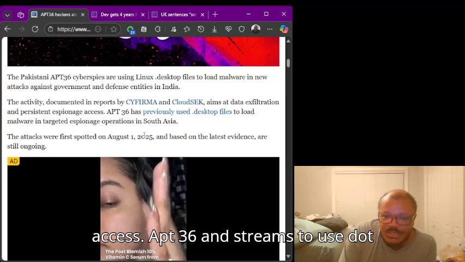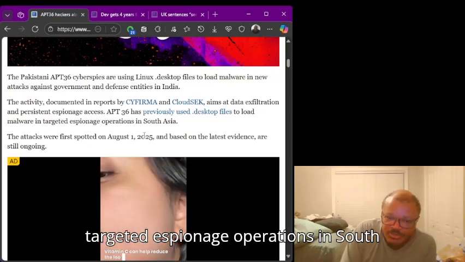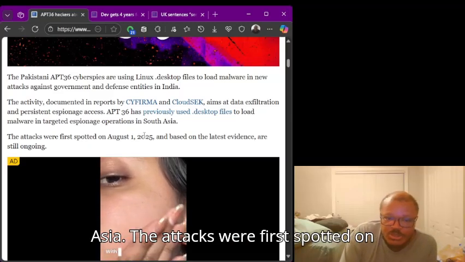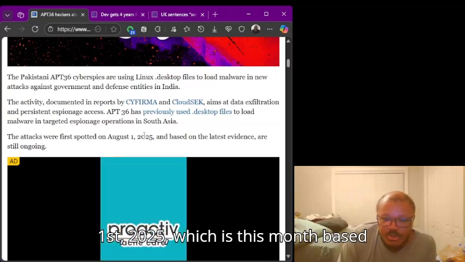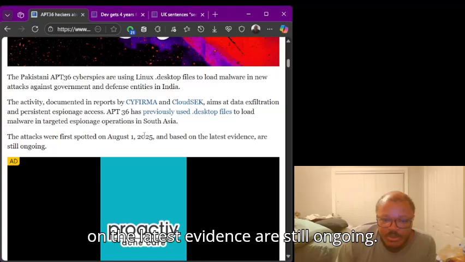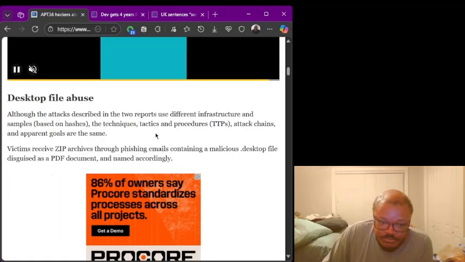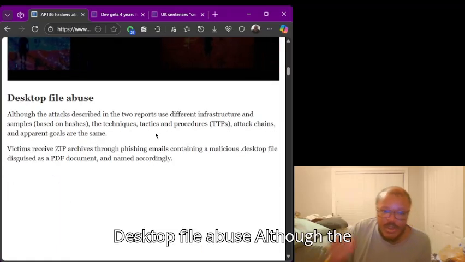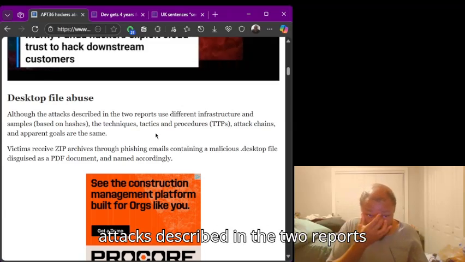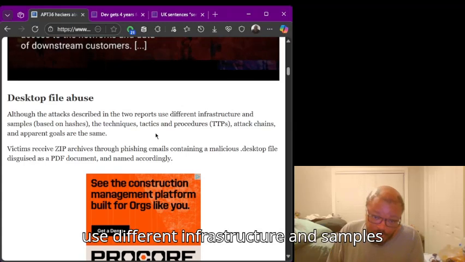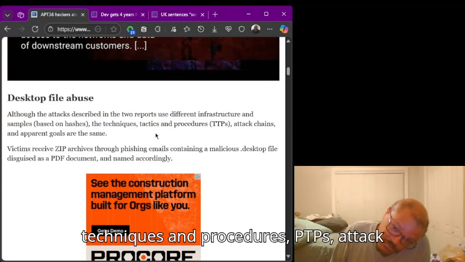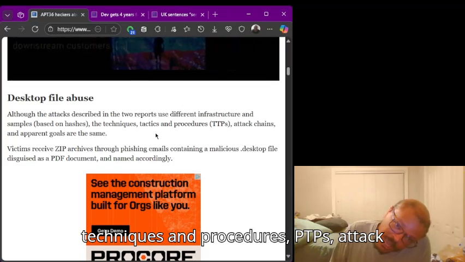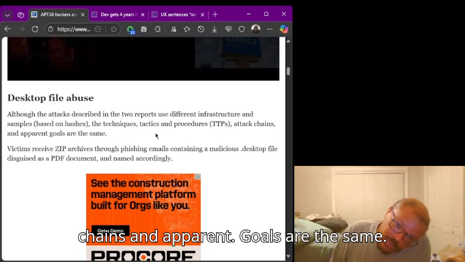APT36 has previously used desktop files to load malware in targeted espionage operations in South Asia. The attacks were first spotted on August 1st, 2025, which is this month, and based on the latest evidence, are still ongoing. Desktop file abuse. Although the attacks described in the two reports use different infrastructure and samples based on hashes, the tactics, techniques, and procedures, TTPs, attack chains, and apparent goals are the same.